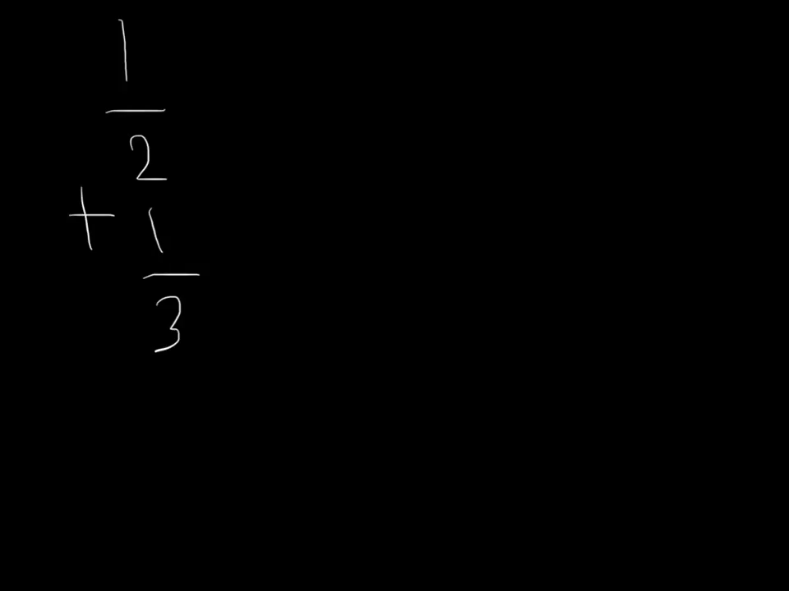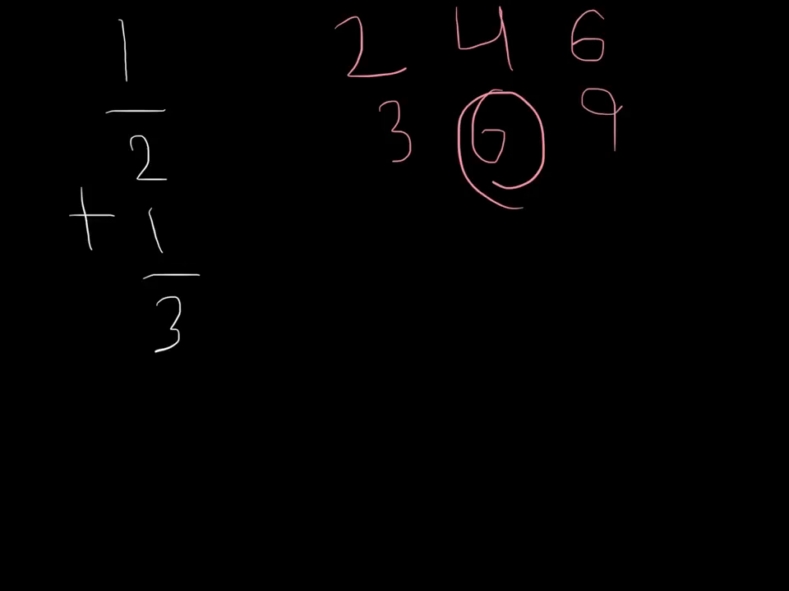So, let's do a simpler problem. 1/2 plus 1/3. The first thing we have to do is write a few multiples for 2 and 3. The first number they have in common is 6, which will be the common denominator.